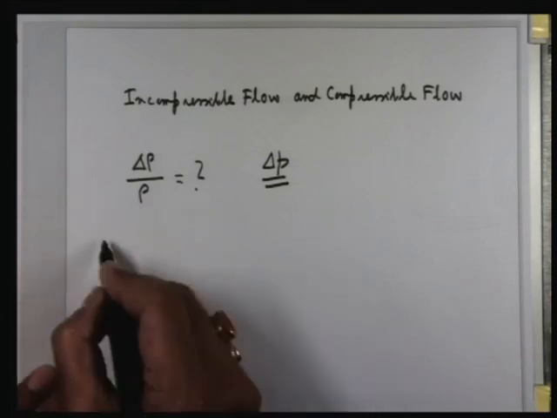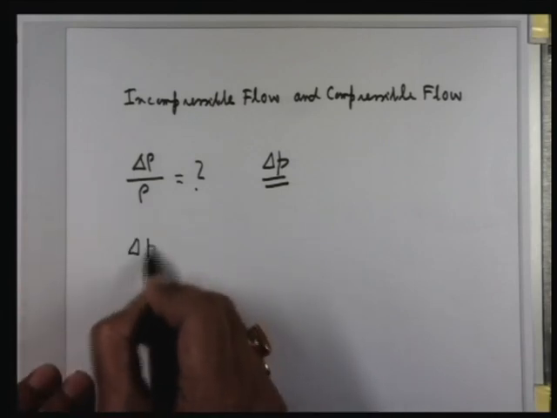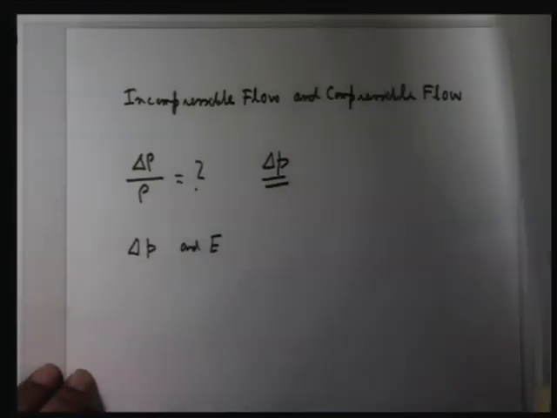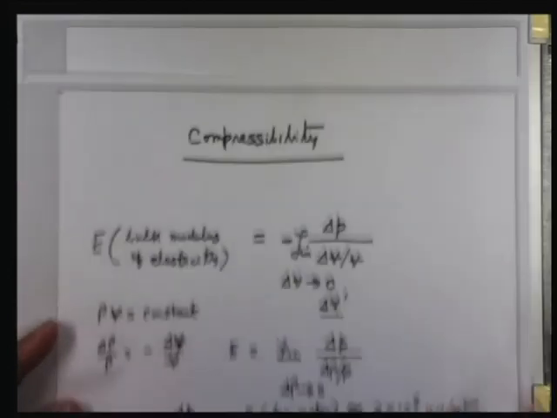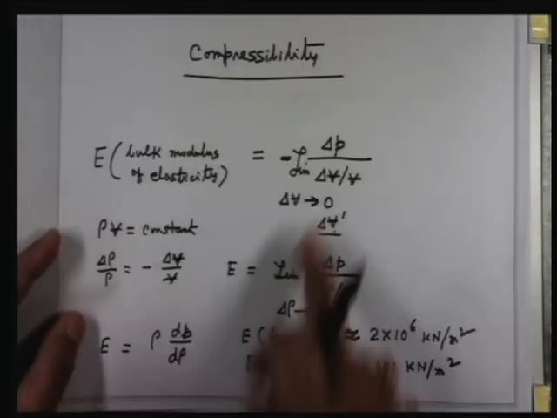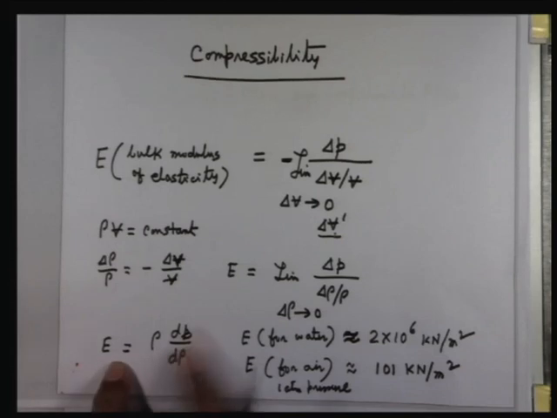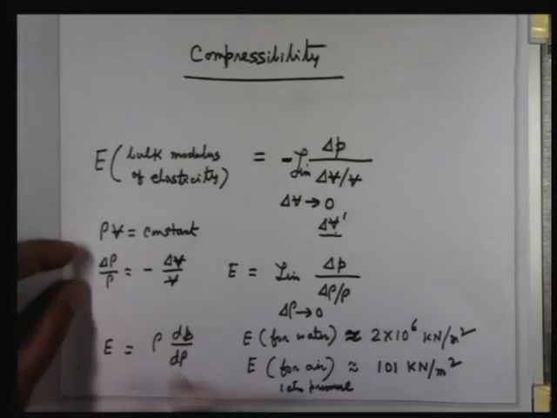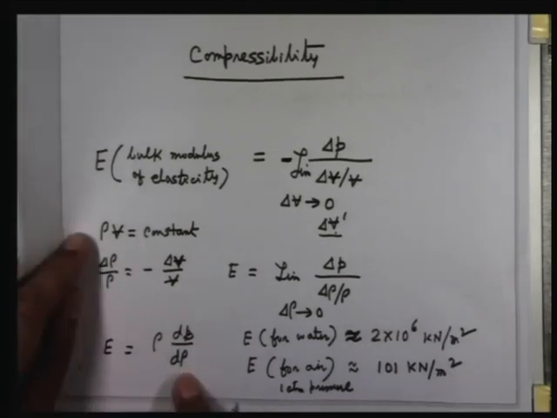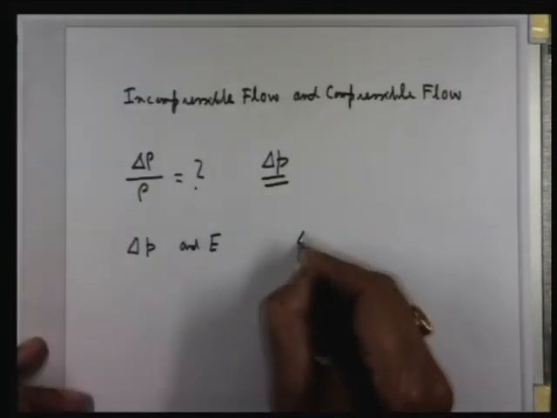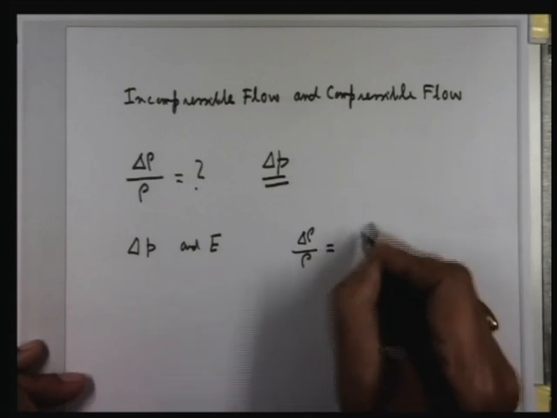Now it is the race between these two, delta P and E. How? Because you see from this expression that E is equal to rho dP by d rho. That means if you consider del rho by rho, it is nothing but delta P by E from here. So therefore I can write del rho by rho is delta P by E.